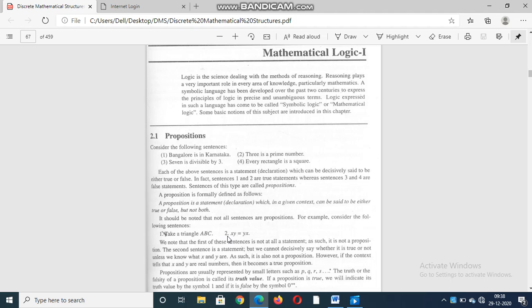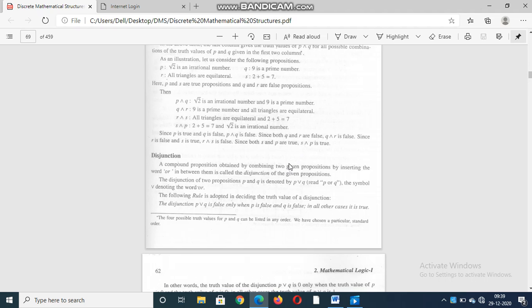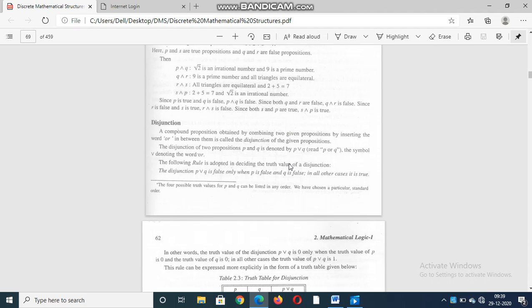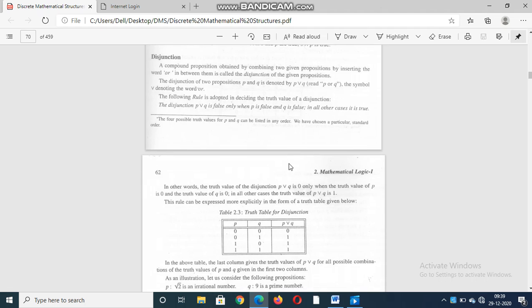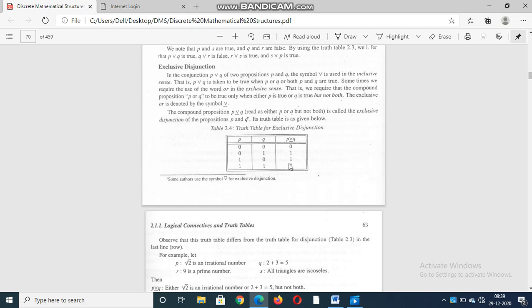And come here: xy is equal to yx. Here you don't know the values of x and y. That's why this is also an incomplete statement. For that reason, we take this statement also as not a proposition. So this is up to propositions. Now we are going to solve problems of this type. Yesterday I already explained conjunction, disjunction, biconditional, conditional, exclusive disjunction, all these things.